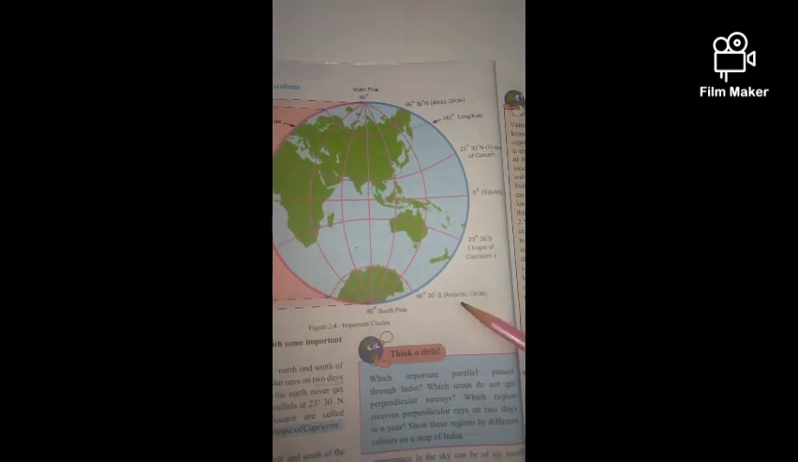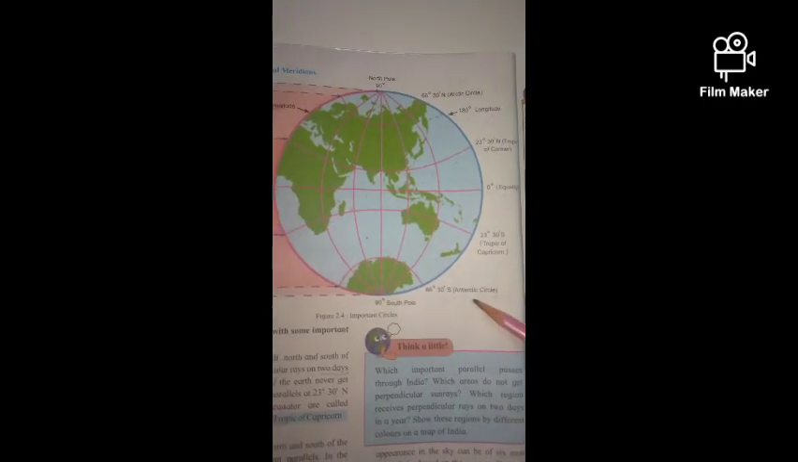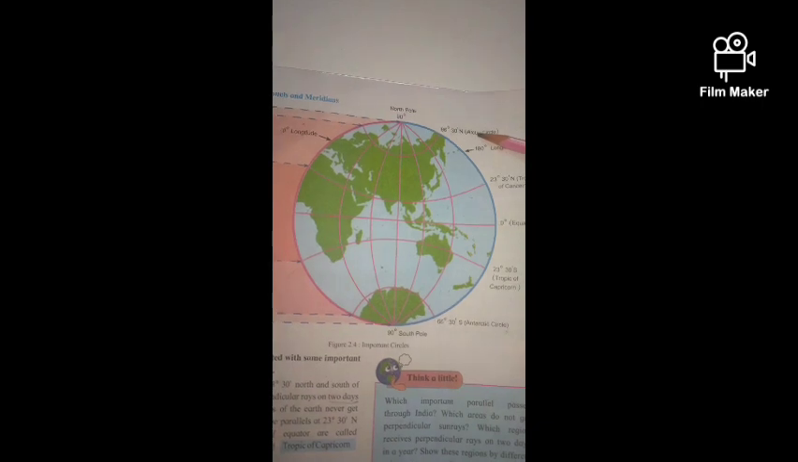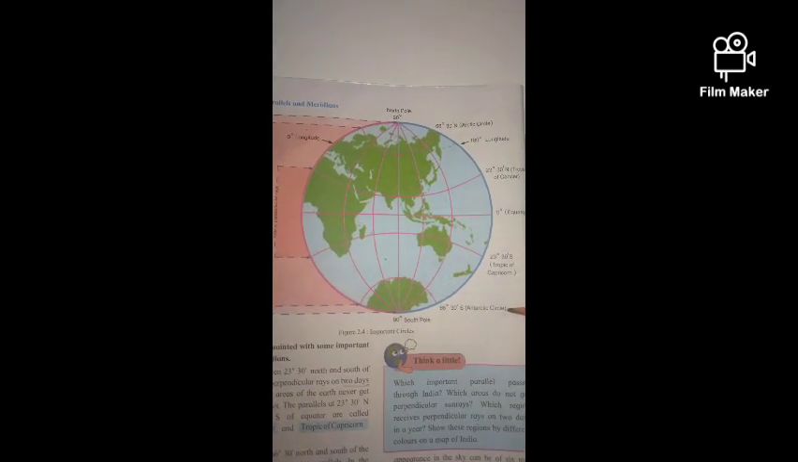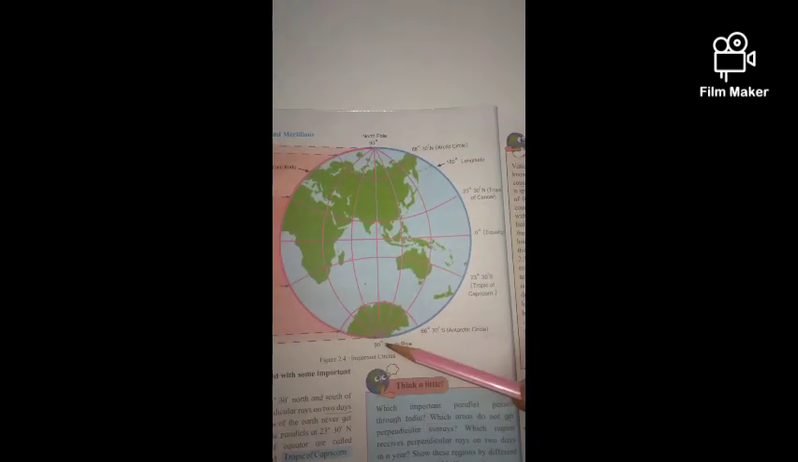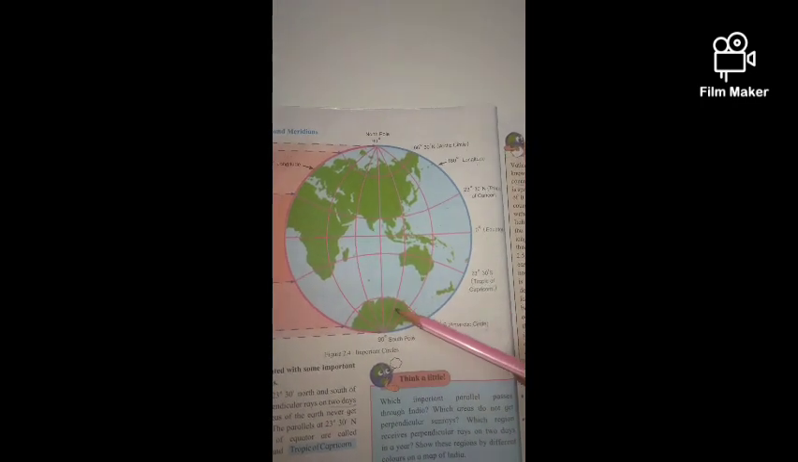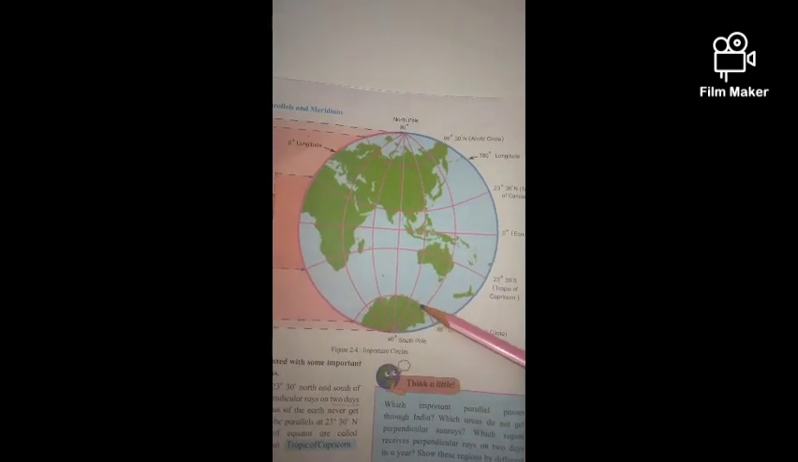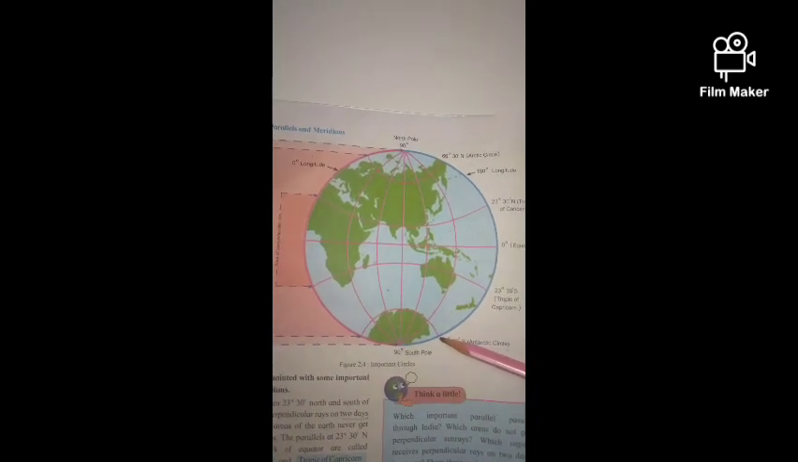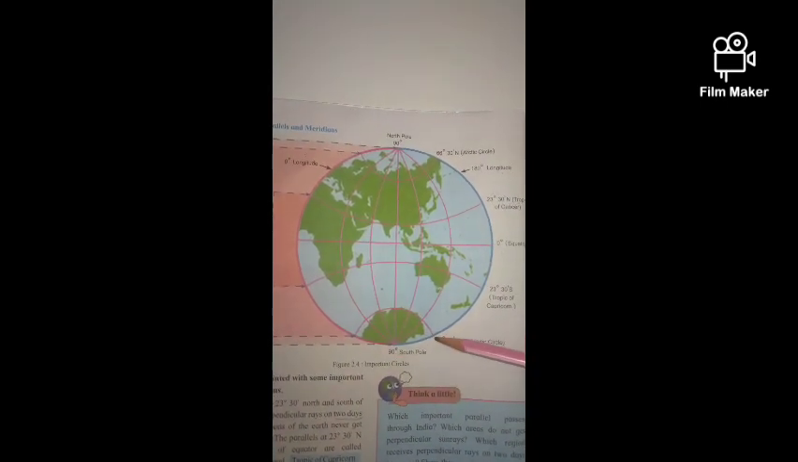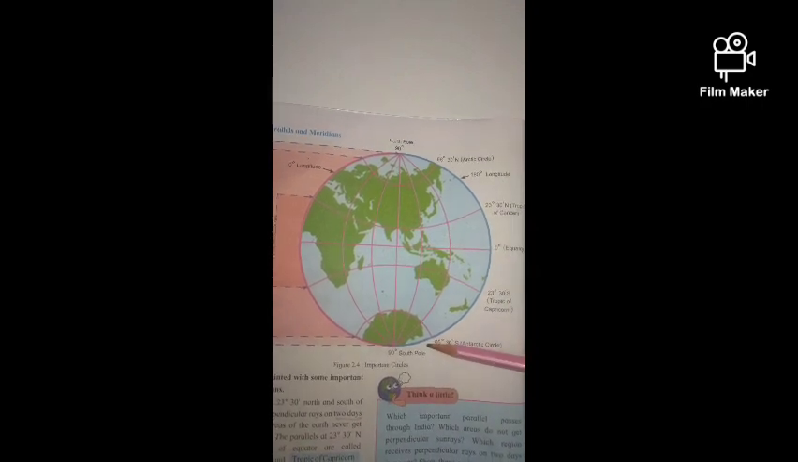Antarctic Circle. This name is given because this is opposite to the Arctic Circle. That is why it got its name Antarctic Circle. We know about the different continents. Antarctica, one of the continents, which is fully covered with snow throughout the year, lies in this hemisphere.